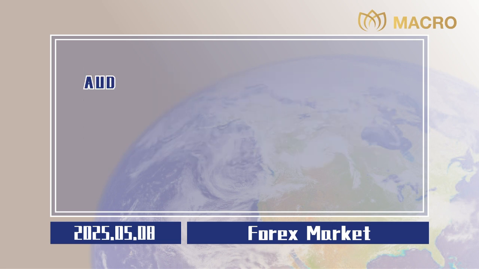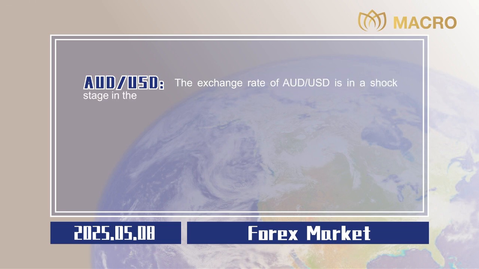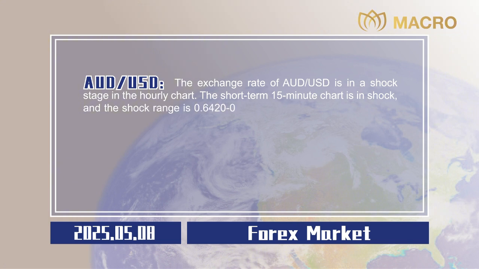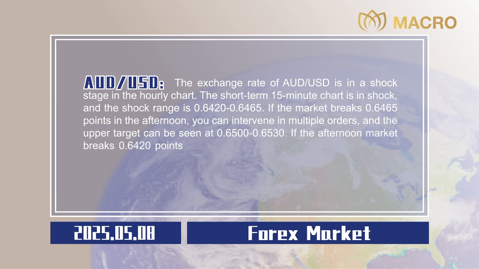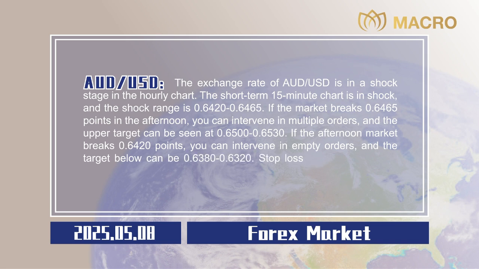0.0020. Australian dollar to US dollar. The exchange rate of Australian dollar to US dollar is in a shock stage in the hourly chart. The short-term 15-minute chart is in shock, and the shock range is 0.6420 to 0.6465. If the market breaks 0.6465 points in the afternoon, you can intervene in multiple orders, and the upper target can be seen at 0.6500 to 0.6530. If the afternoon market breaks 0.6420 points, you can intervene in empty orders, and the target below can be 0.6380 to 0.6320. Stop losses are all 20 points,